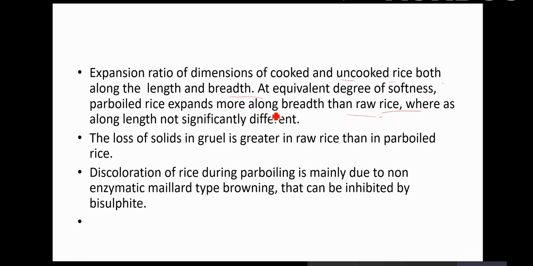So these are the different studies, whether in breadth or weight, or along the breadth or along the length. These are all factors that have been studied in the research paper, but the variety matters and all other factors matter. The loss of solids in the gruel is greater in raw rice, why I already explained, than in parboiled rice. Discoloration of the rice during parboiling is mainly due to non-enzymatic Maillard type browning that can be